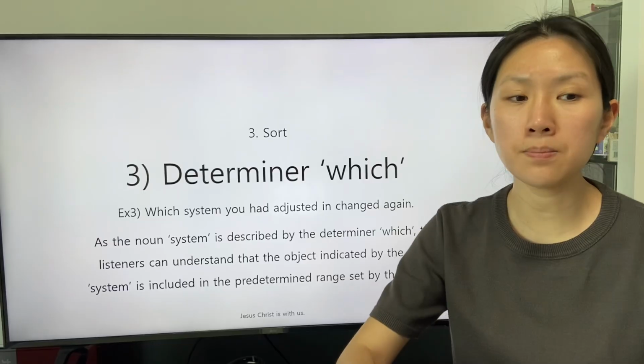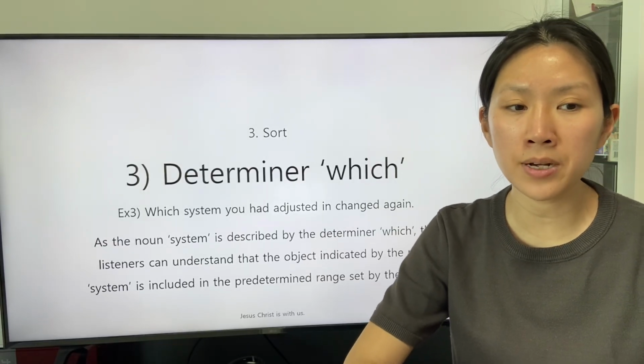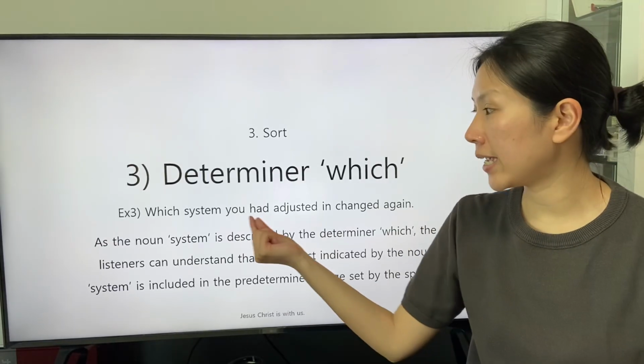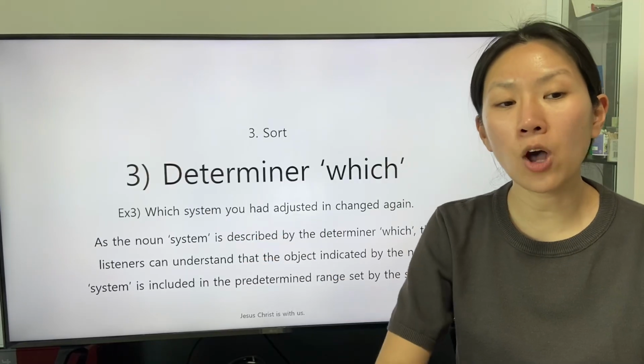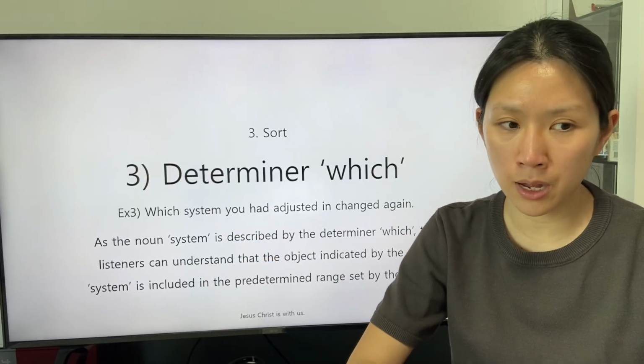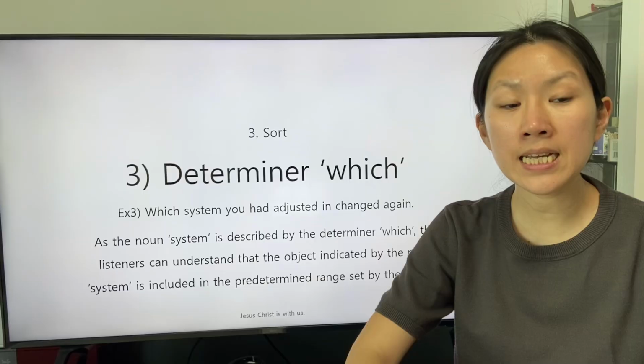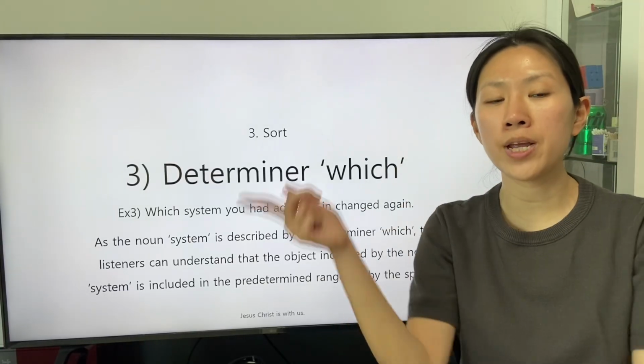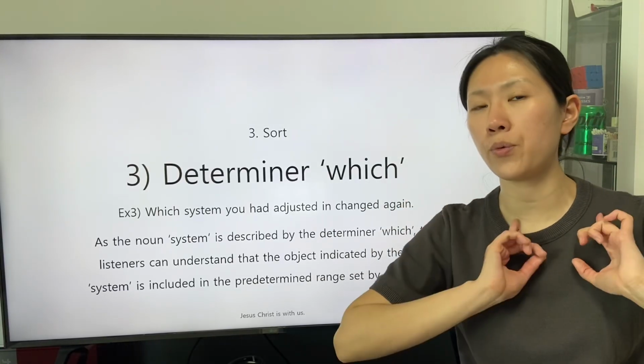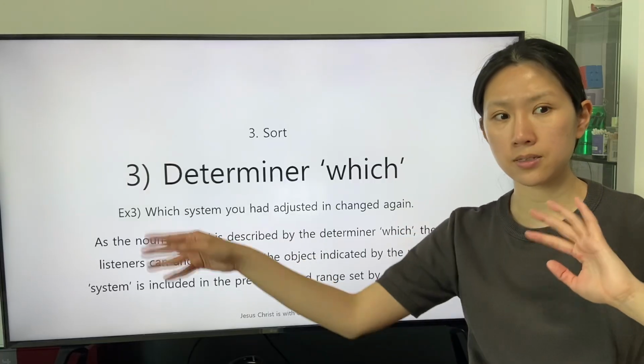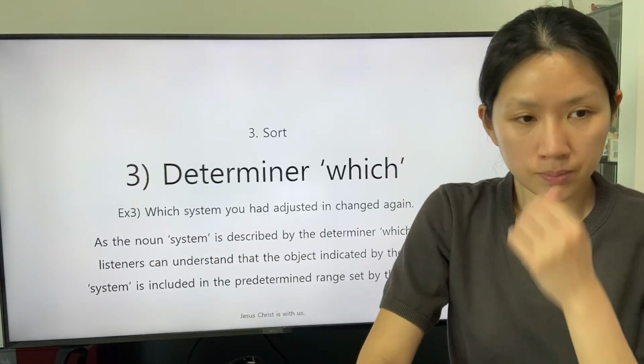As the noun system is described by the determiner which, the listeners can understand that the object indicated by the noun system is included in the predetermined range set by the speaker before the speaker states the sentence.